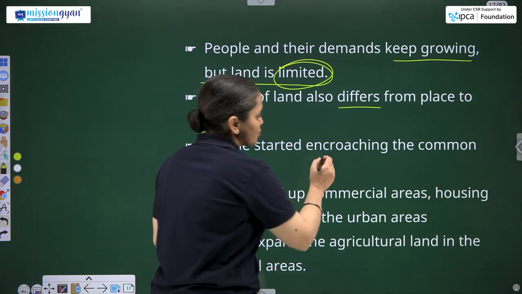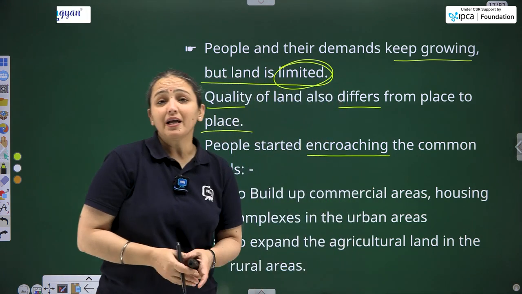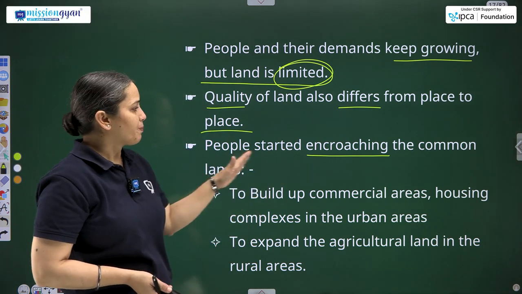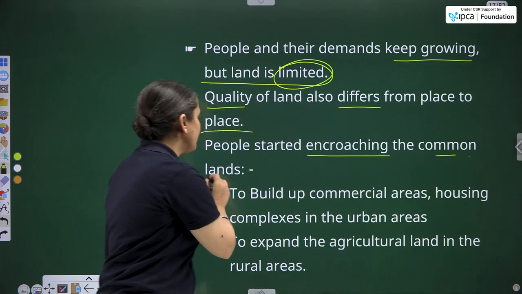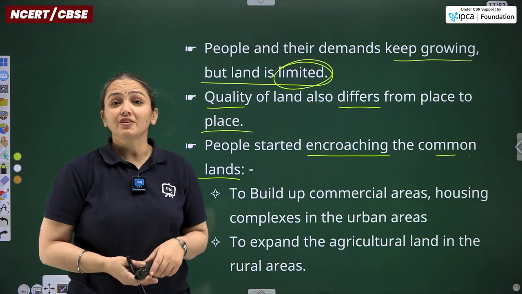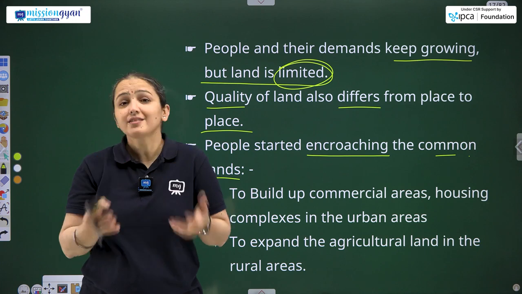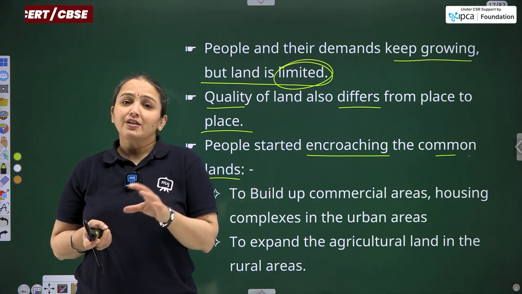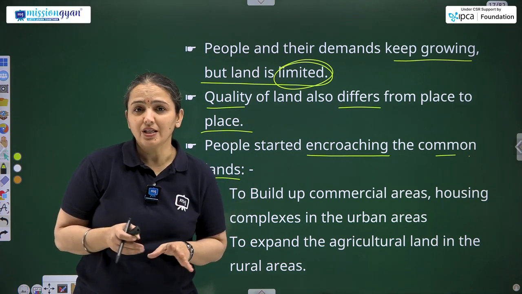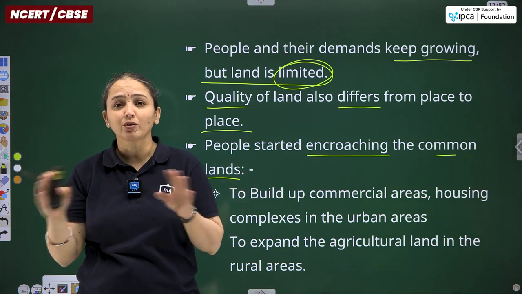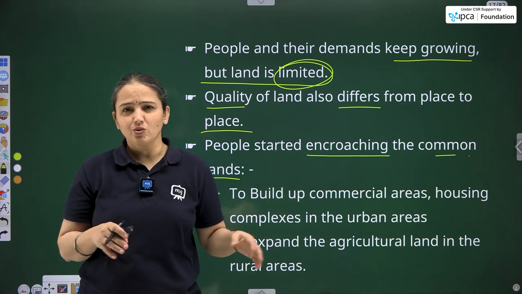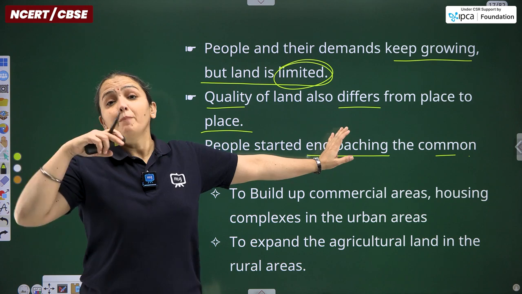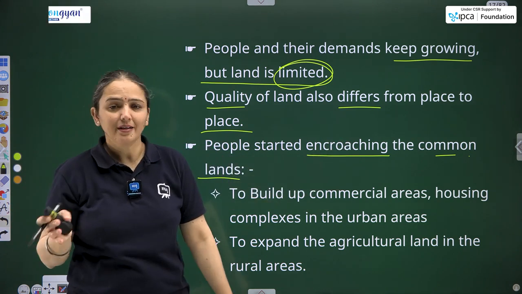People started encroaching. Encroaching means occupying a particular area illegally. So people started encroaching the common land because they don't have a sufficient amount of land with them. So what else are they going to do? They are encroaching the community land or the government land. Likewise, for example, you must have seen in your cities or wherever you are residing, the people reside by the roadside, in the tents, in the sheds, whatever sources they have with them. So they are encroaching the public property or the community land as well.